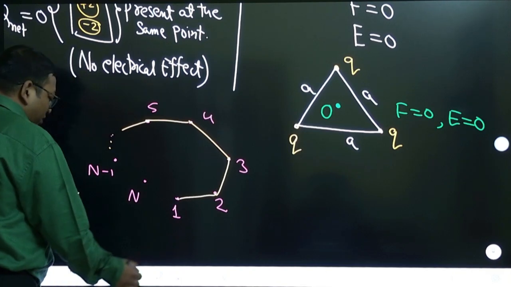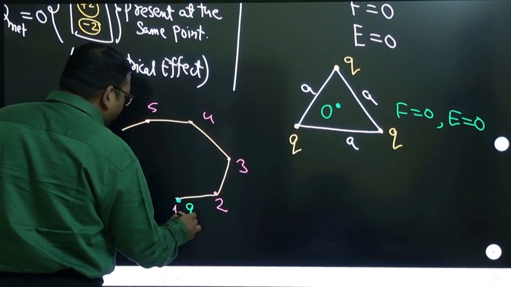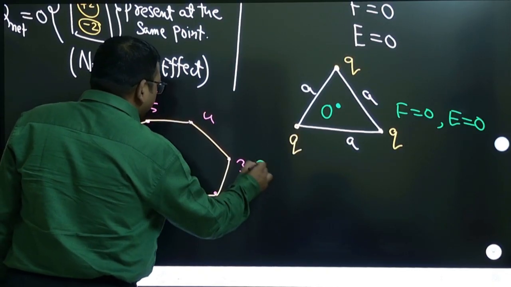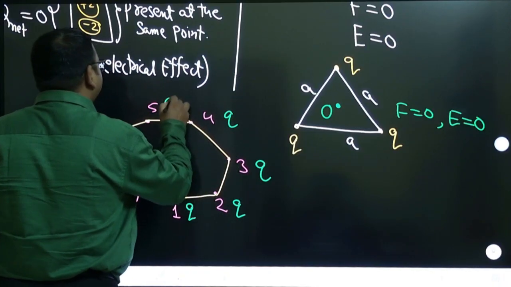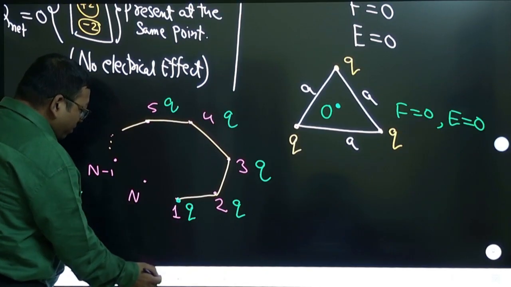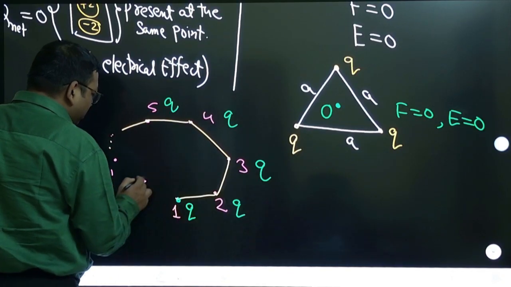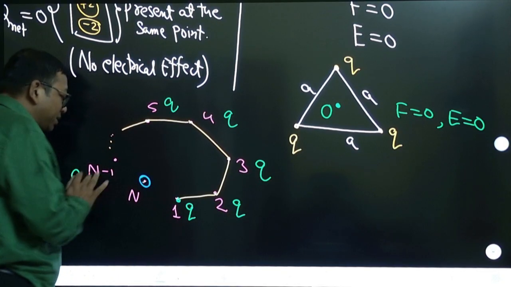Now let us say that on each of these vertices we have an equal charge q. Everywhere you are keeping a charge, but you are not keeping one on the last vertex, the nth vertex, here. Here the charge is missing.